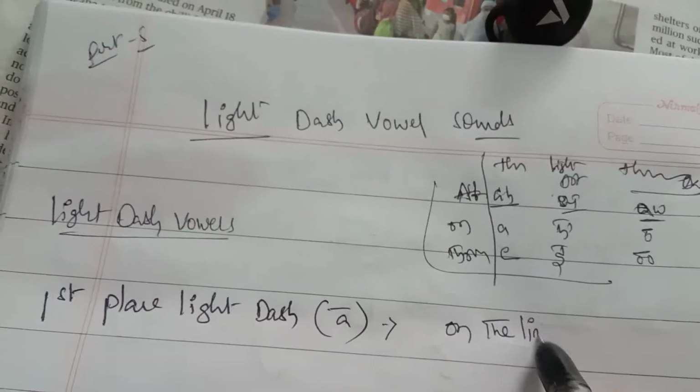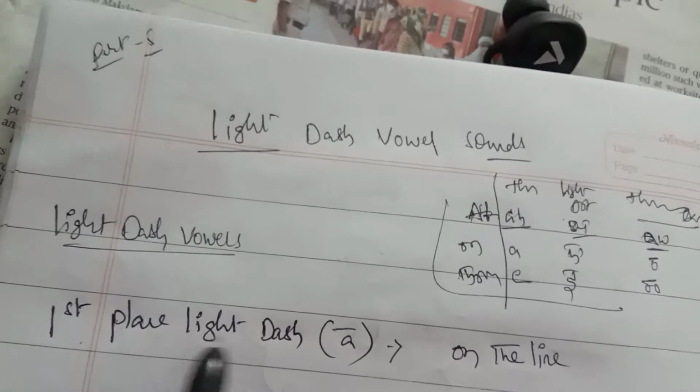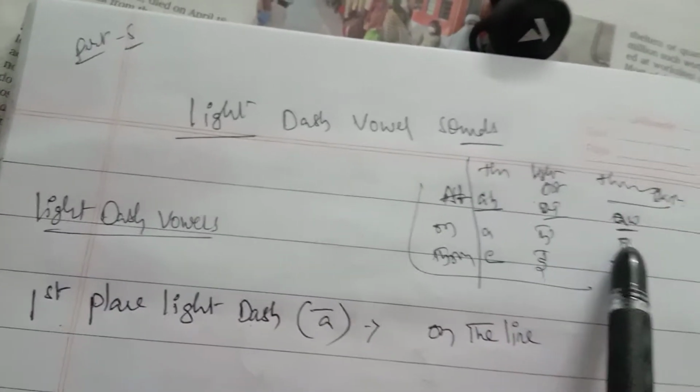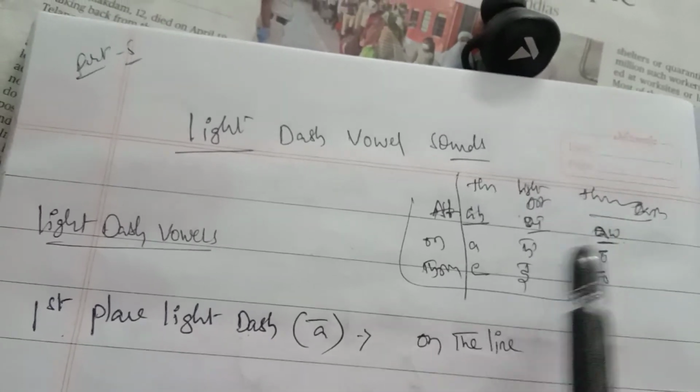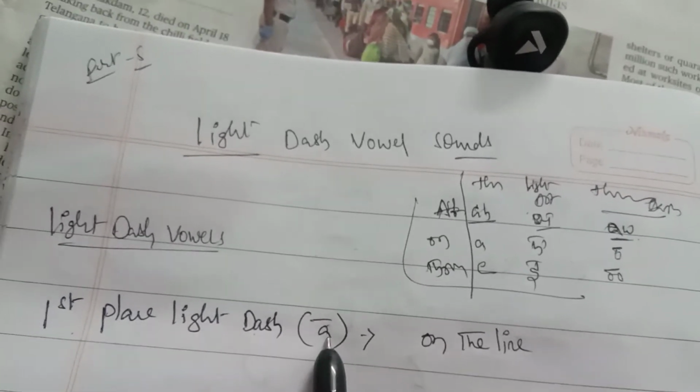Here thick dash A is the A with base sound.